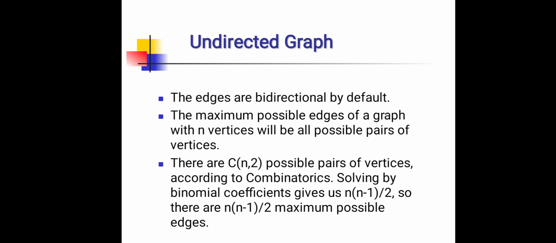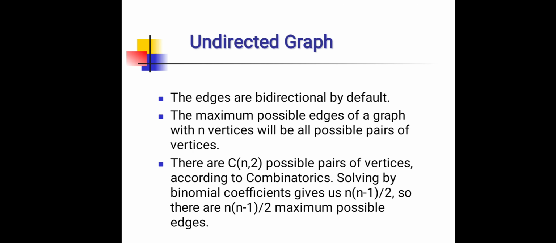And next, undirected graph. In an undirected graph, the edges are bidirectional by default. For example, with a pair 0, 1, it means there exists an edge between vertex 0 and 1 without any specific direction. You can go from vertex 0 to 1 or vice versa. Say we wanted to calculate the maximum possible edges for an undirected graph. The maximum possible edges of a graph with n vertices will be all possible pairs of vertices.